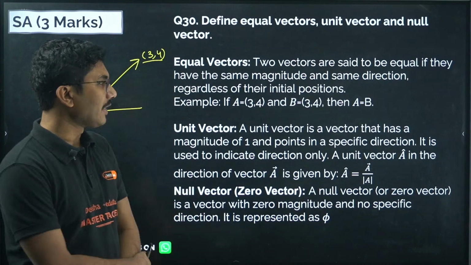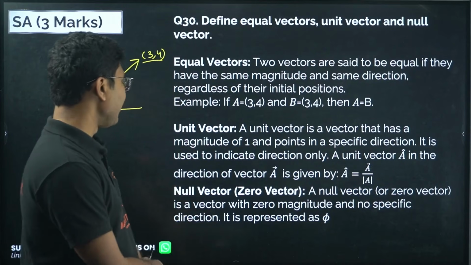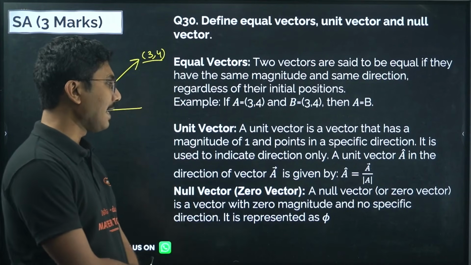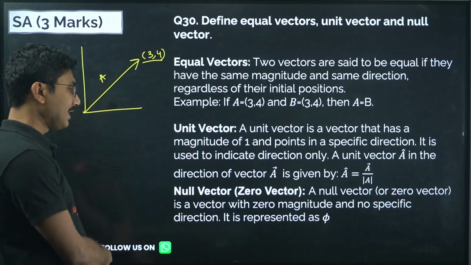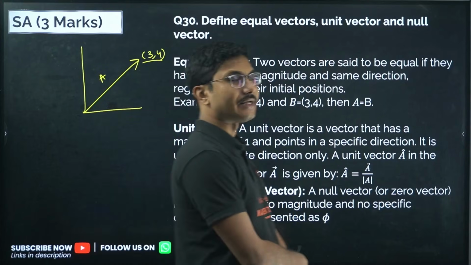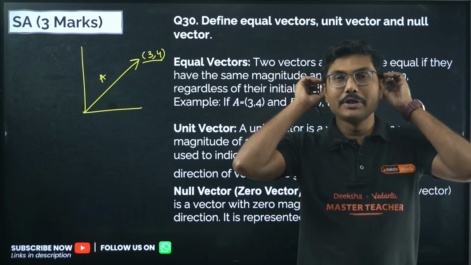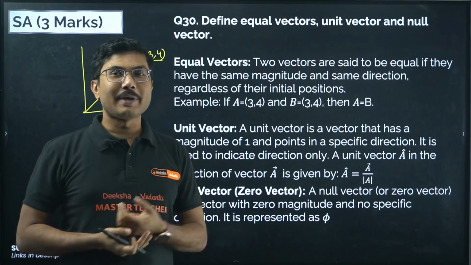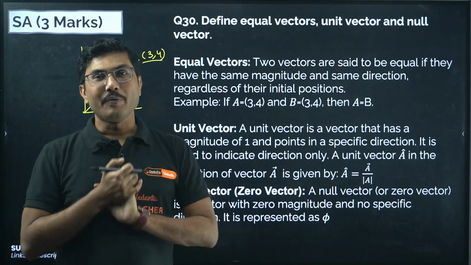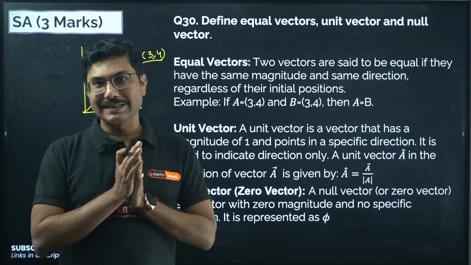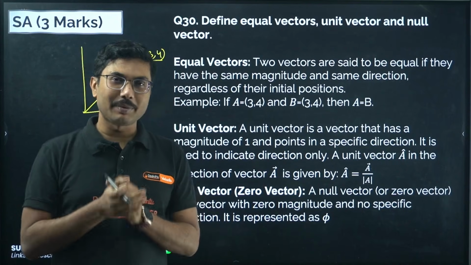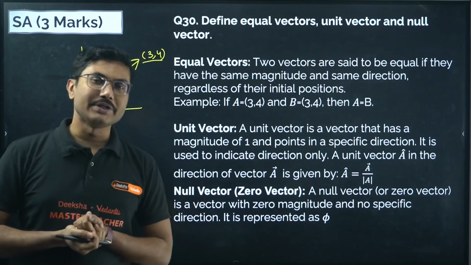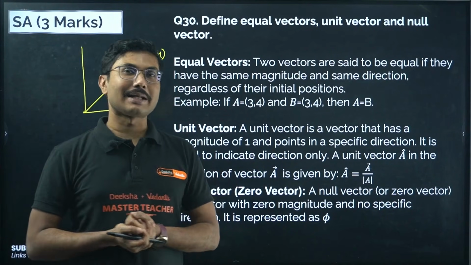Null vector. A null vector or zero vector is a vector with a zero magnitude and no specific direction. It is represented as phi. So for example, why do we use a zero vector which has no direction? Because in many cases when two vector quantities are being added or multiplied, we get a result which is a vector quantity but the magnitude is zero.